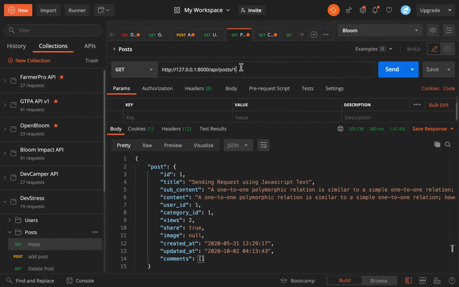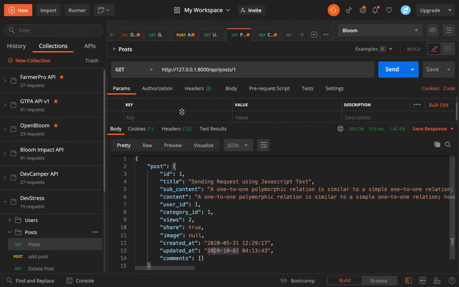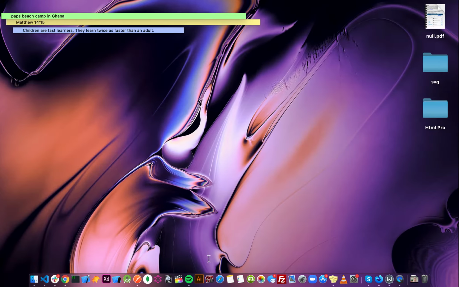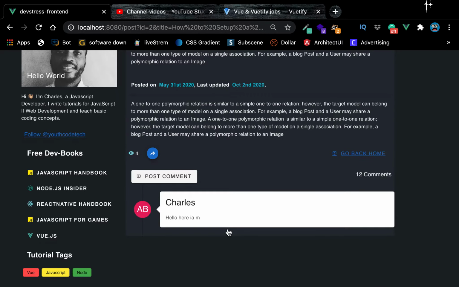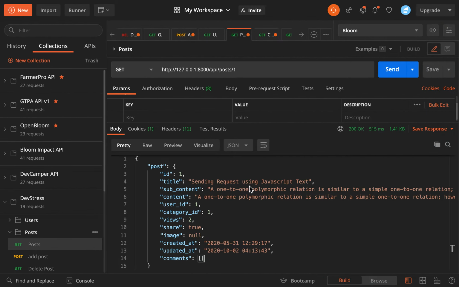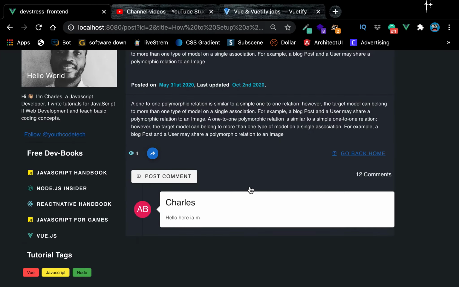So when you look at the API, when you fetch a single post ID 1, you can see it. When you send it, we have a comments array, right? So what our code should be doing is that anytime we fetch a single post, we should find out if this comment array is empty or not. If it's empty, then don't do anything. Just show maybe no comment, add a comment, and if there are comments, just display the comments like it's being displayed here, right? So if it's empty, probably show something else, and then zero should be here, zero comments, right? So that's what we should actually tackle first before actually posting the comment.